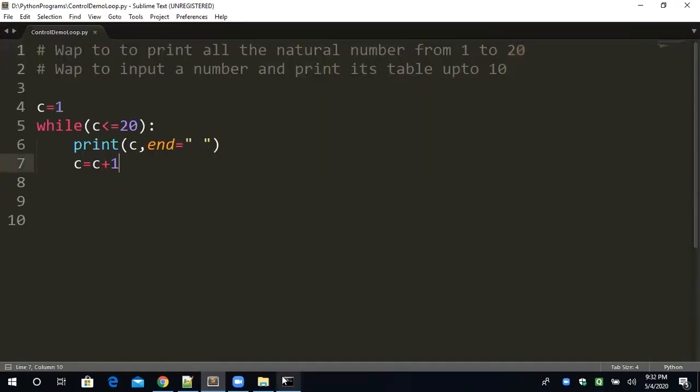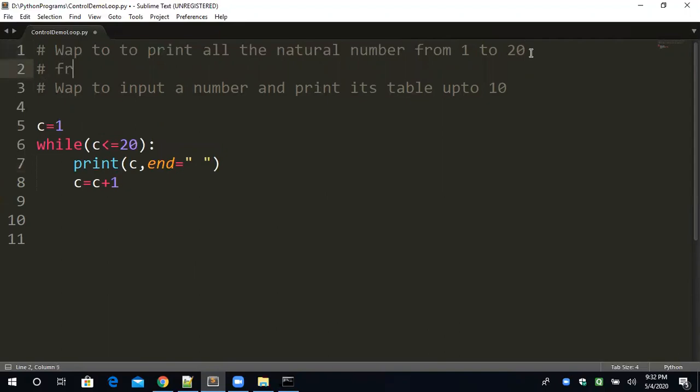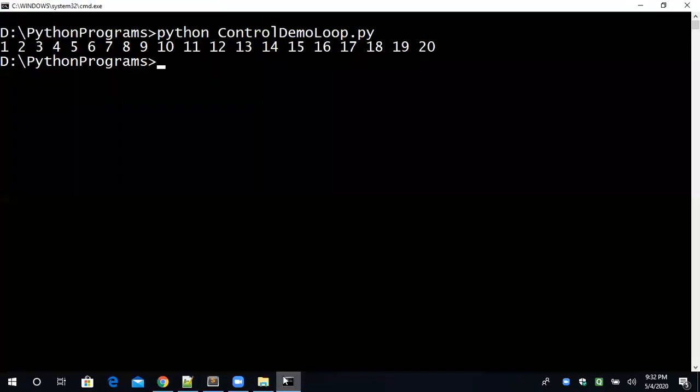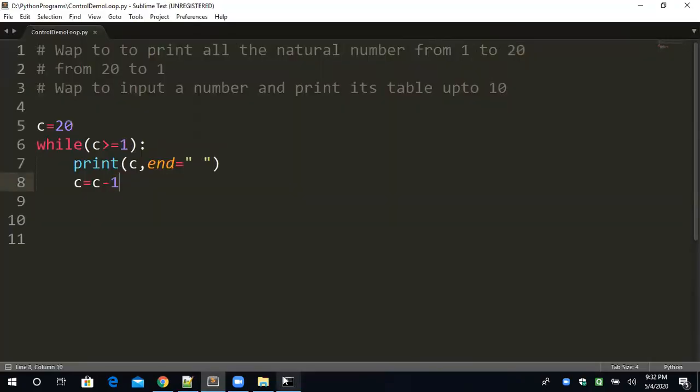Okay, I want to print out the natural numbers in the reverse direction from 20 to 1. So just do one thing, just take c as 20 and the condition c greater than equal to 1. Okay, and of course c is equal to c minus 1. Understand? Now the loop will run in the backward direction. Fine, 20 to 1, no problem. Any program we can design if we have clear logic.